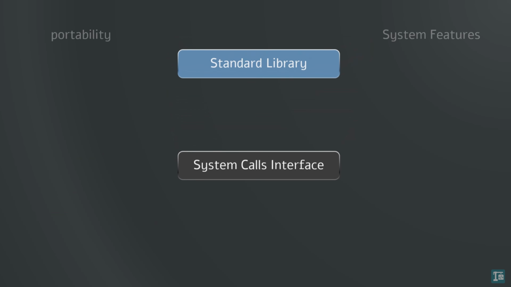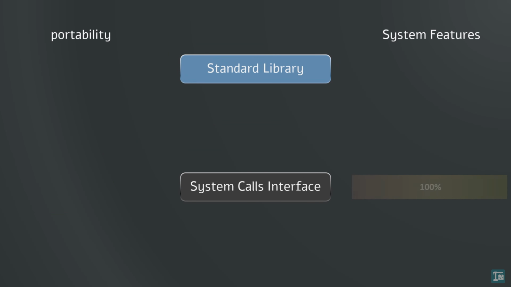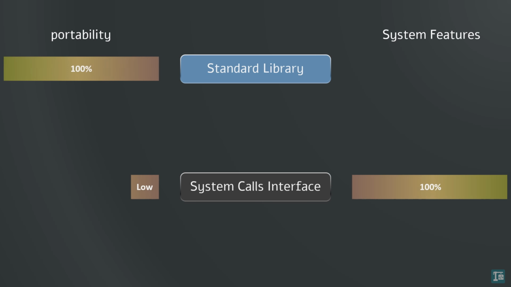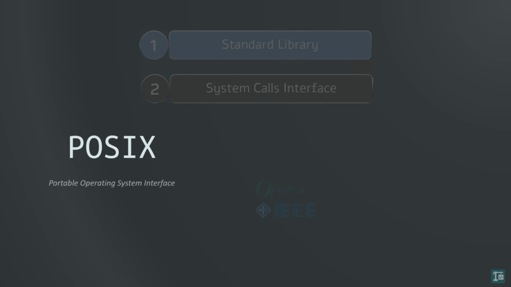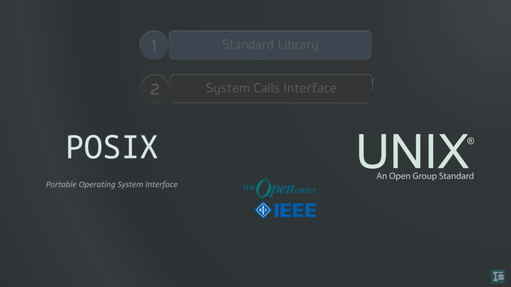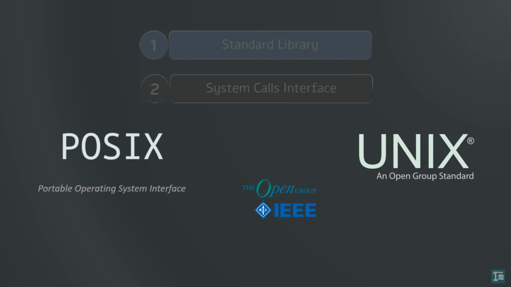This situation arises because the C standard library, intentionally small, does not implement all features provided by operating systems through system calls, focusing only on the most common system-related features. To reduce these portability issues, the POSIX library, standardized by IEEE and the Open Group, was created to unify Unix-like operating systems by providing a standard set of APIs.